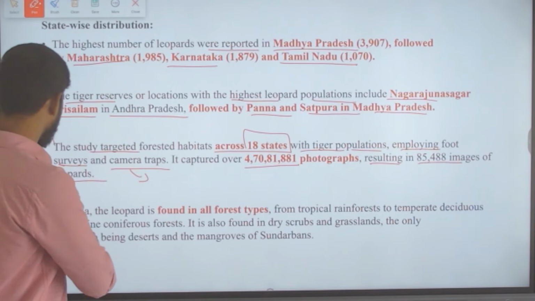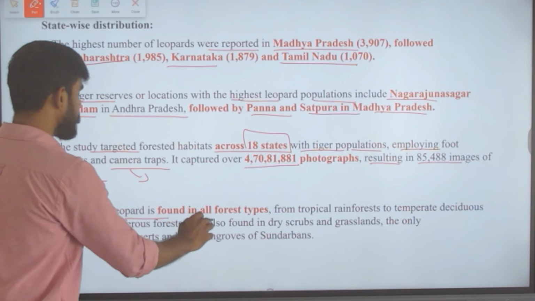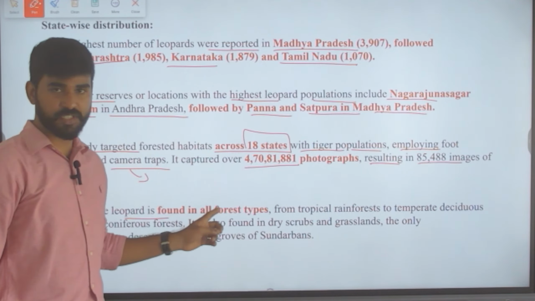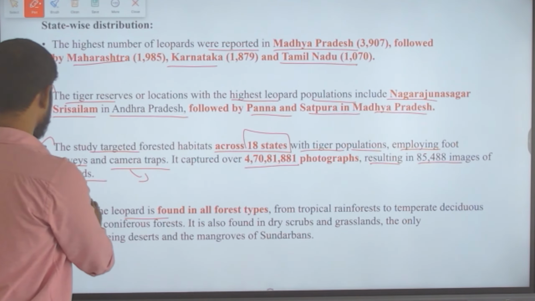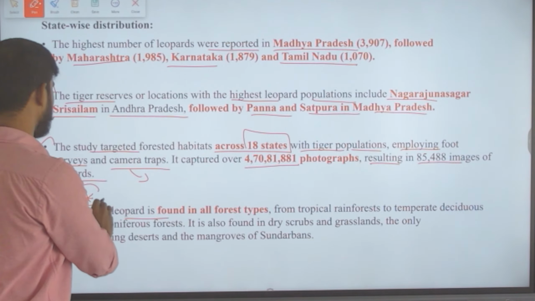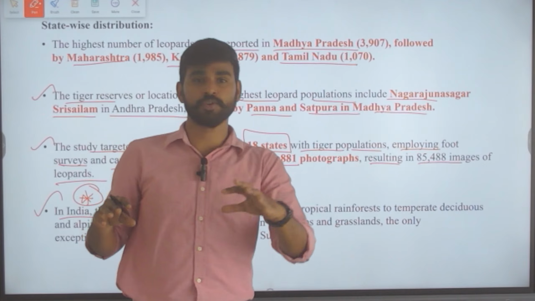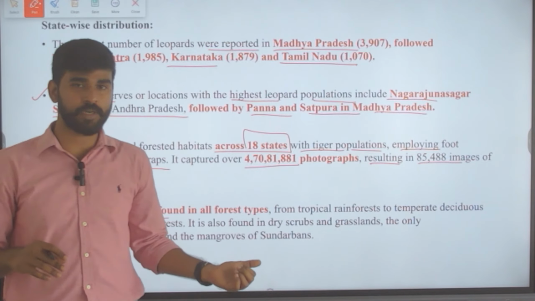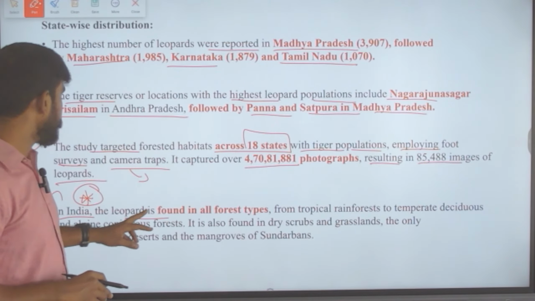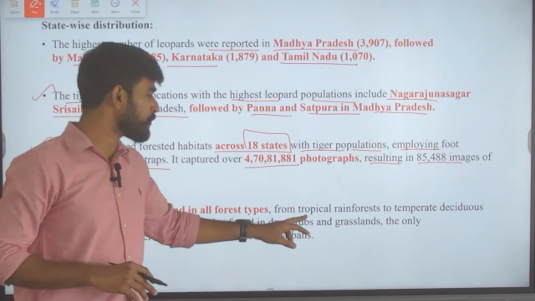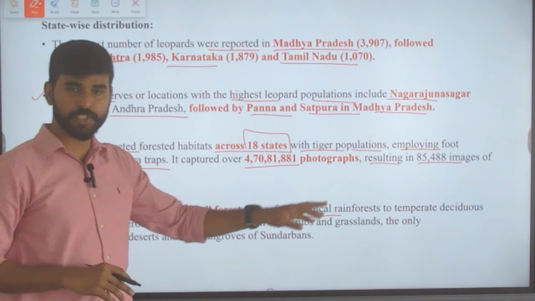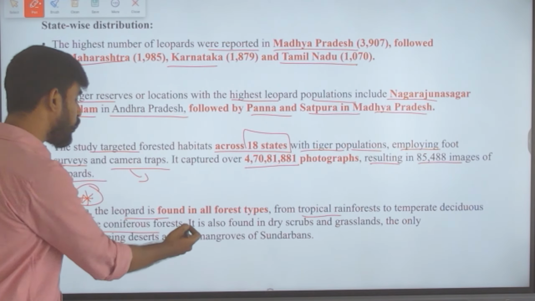Okay, and in India the leopard is found in all forest types. This is very important. Statements like this can be directly asked, whether leopards are found only in so and so location. But here, what is the point? The leopard is found in all forest types, from tropical rainforest to temperate deciduous forest and even alpine coniferous forest.